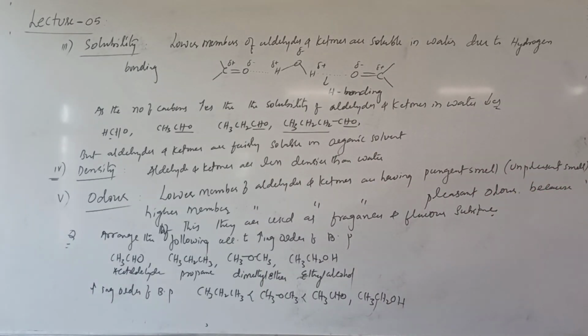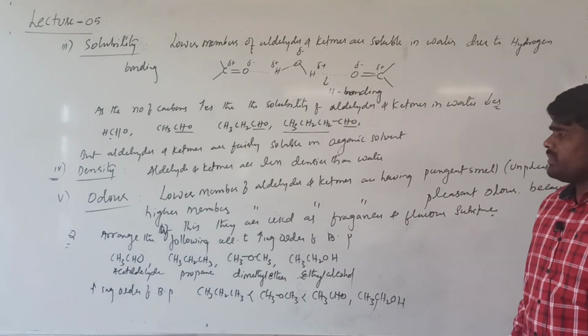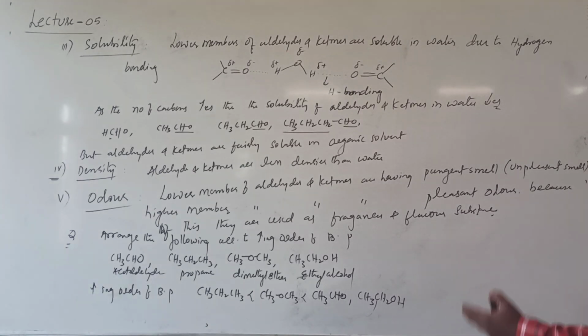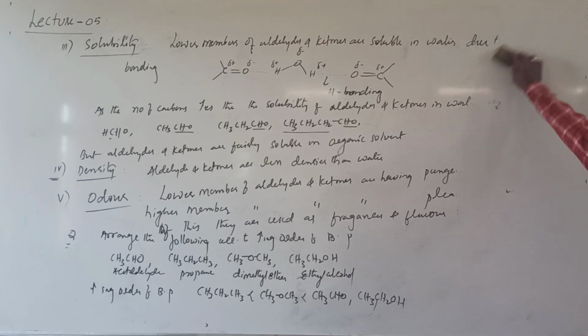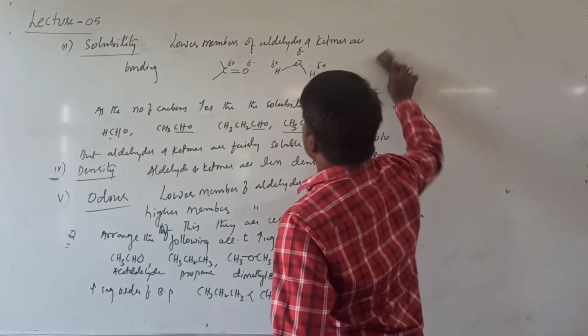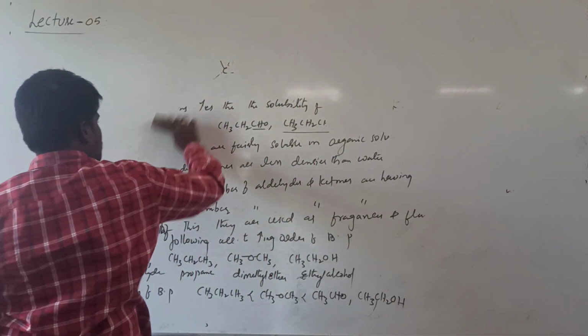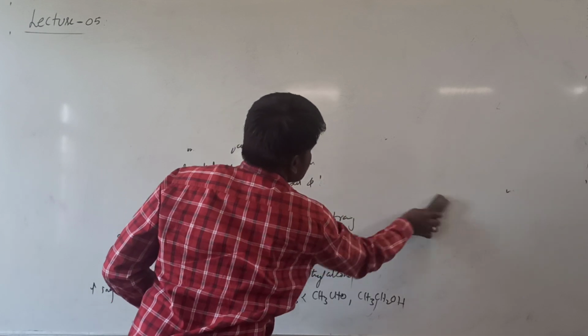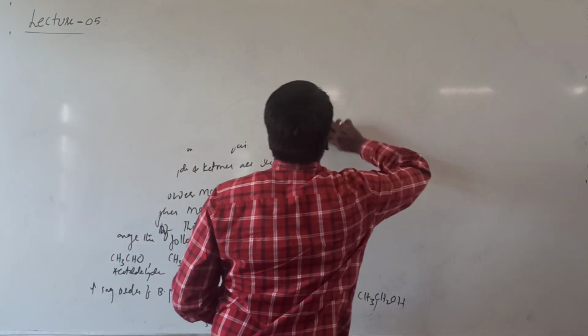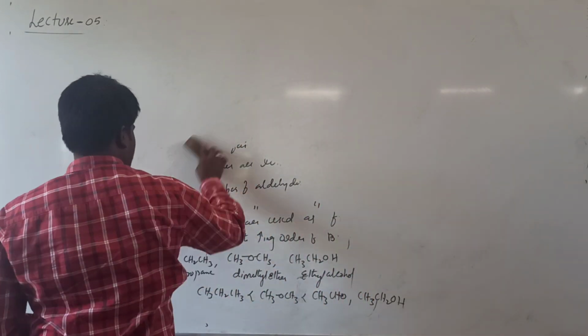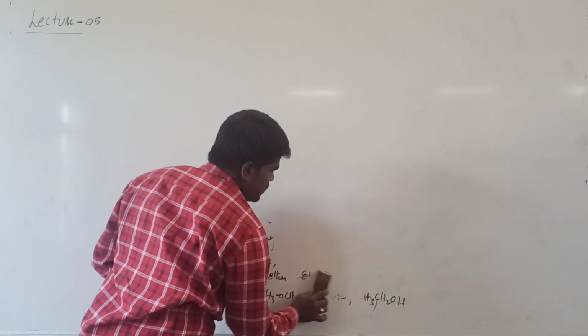If you want, you can take a screenshot and make notes of it, because some of the points are not included in the textbook that I have given you. Now this completes the physical properties, and we will move to the chemical properties.